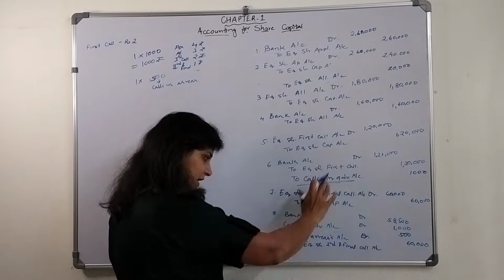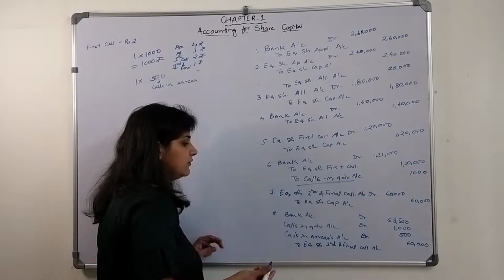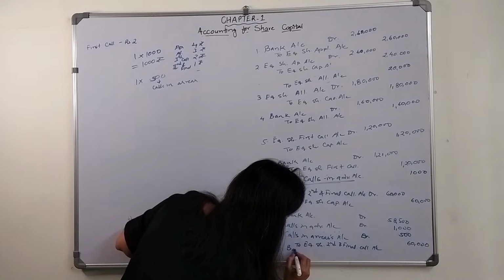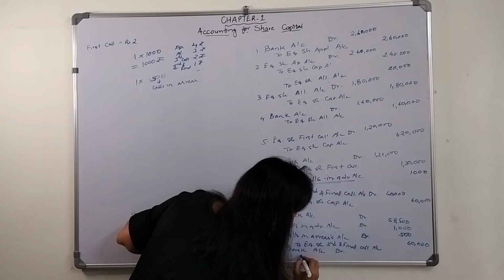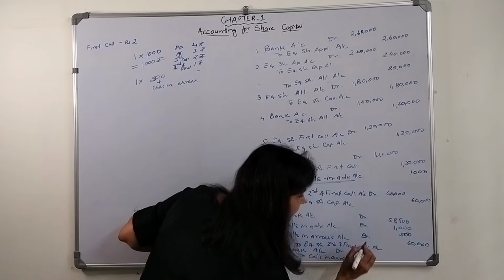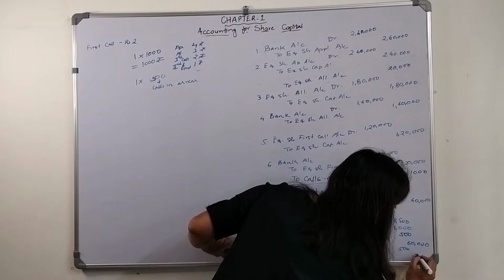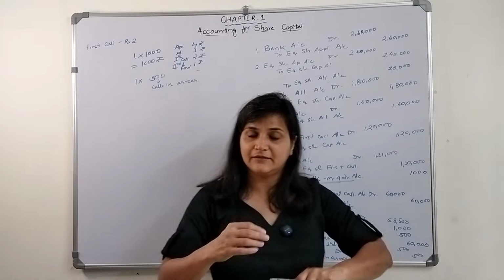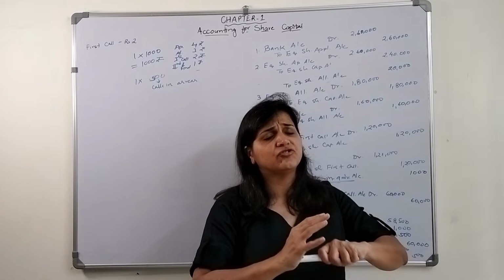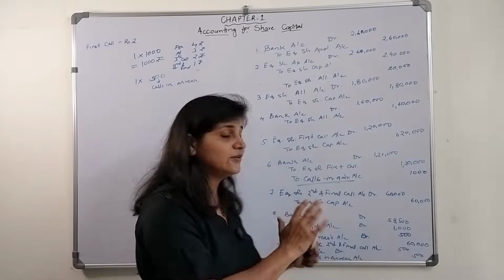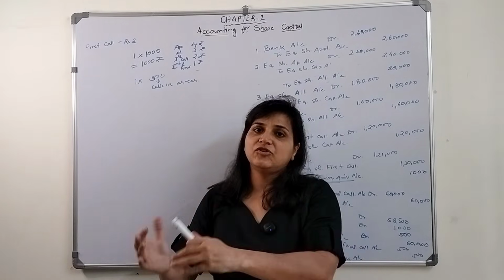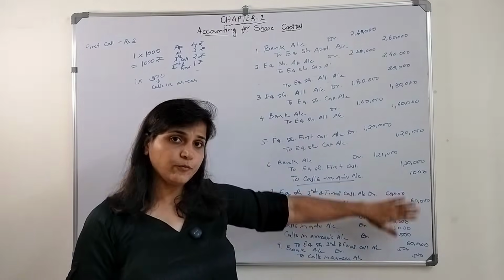And when that particular shareholder pays the money, the entry will be bank account debit, and we will close calls in arrears account for rupees 500. And as I said, they can ask for interest if he has made the delayed payment, as mentioned in the articles of association. And that interest entry will be bank account debit to interest on calls in arrears account. I hope you got this.